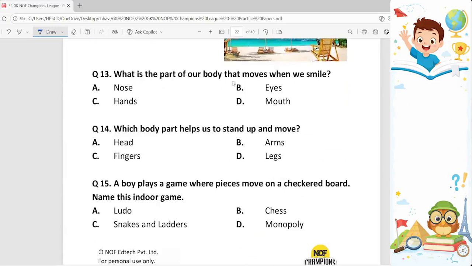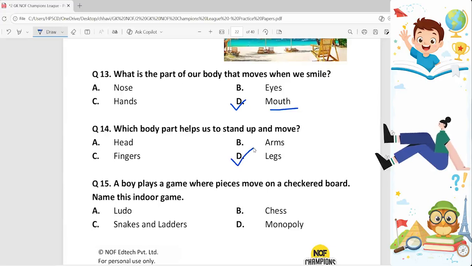What is the part of our body that moves when we smile? Question number 13. Options are nose, eyes, hands, and mouth. So we have to see the part of our body that moves when we smile. So give me a quick smile and see which part of the body is moving. It is option D, mouth. Mouth moves when we smile. 14th question. Which body part helps us to stand up and move? When we stand up, which body part helps us? Legs. So option D is the correct answer.